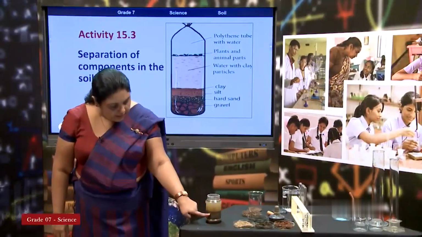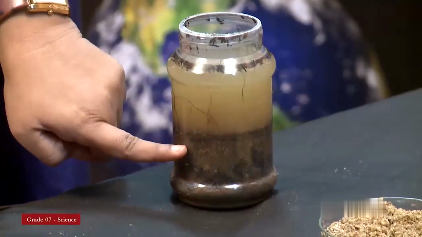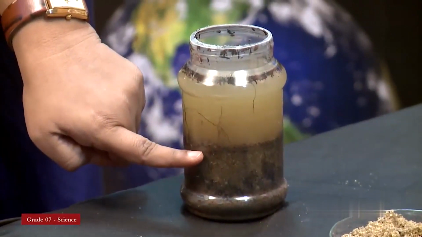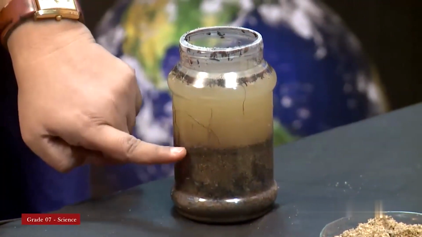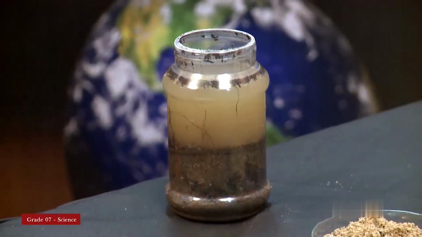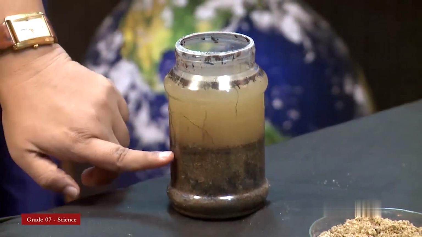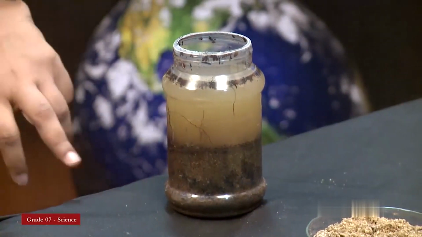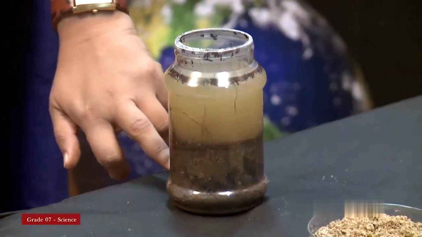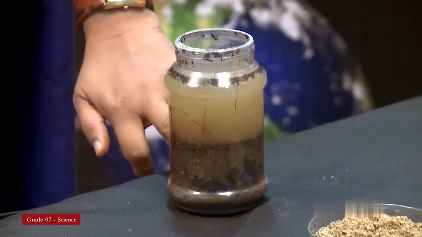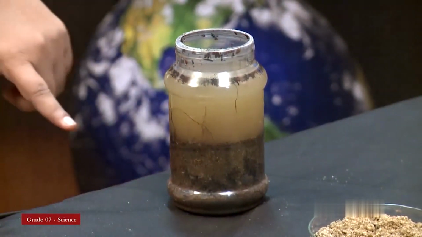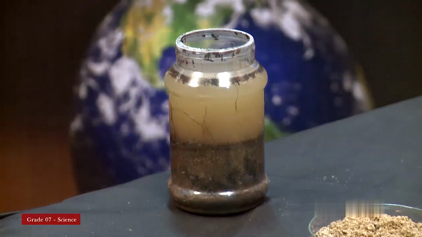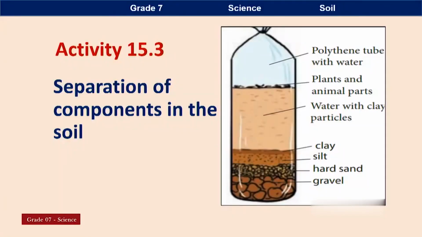Then the next layer, you can see it is a clay layer. Can you see this clay layer? The first layer is the clay layer after this water level. Then the silt layer can be seen. Here the silt layer can be seen. Hard sand, but it is hard, is found there. Then gravel is found at the bottom. So, gravel, hard sand is there.